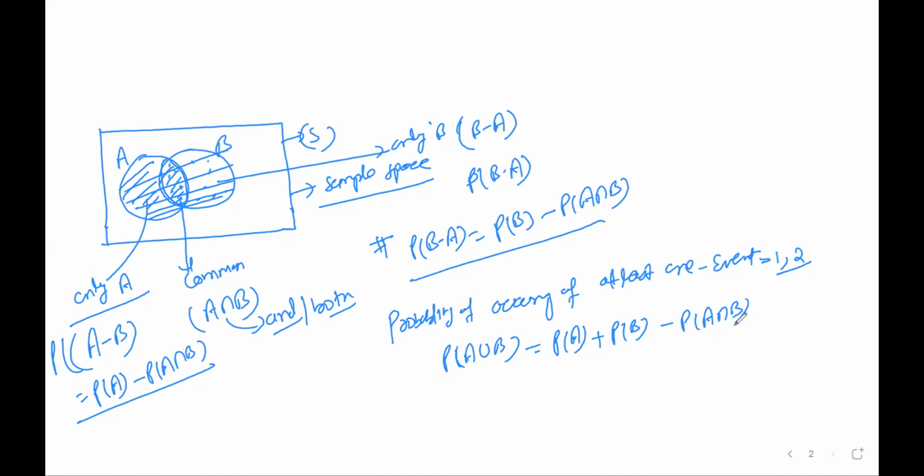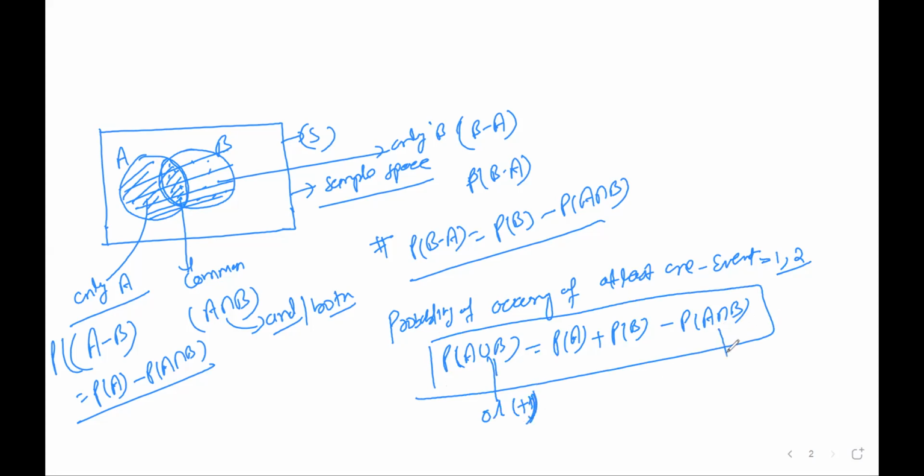So it's P(A) plus P(B) minus P(A intersection B). So this is a union. Union means, remember, it's an OR. OR means it's an addition. And intersection means AND, which here means multiplication. So when these two events are dependent, we have this formula for the occurring of at least one event.